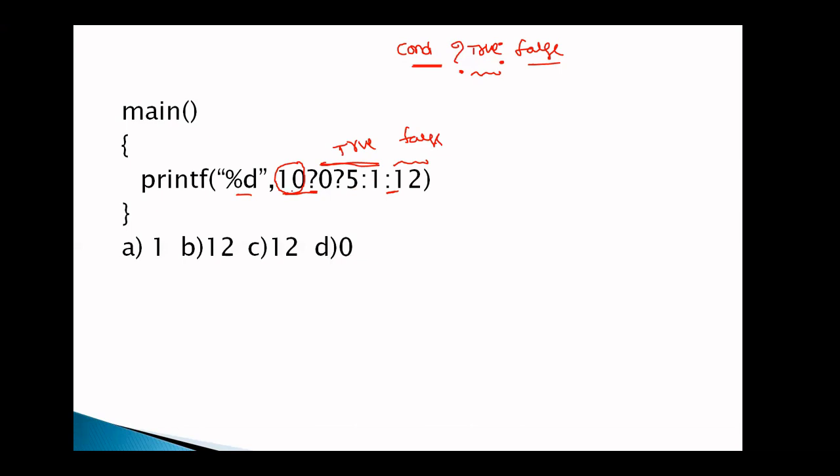Now 10 is a non-zero number. Non-zero means true. If true, we move into this block. In this true block, again 0 is the condition. Question mark 5: if the condition is true, the answer is 5. If the condition is false, the answer is 1. 0 means false, and false means the answer is 1.